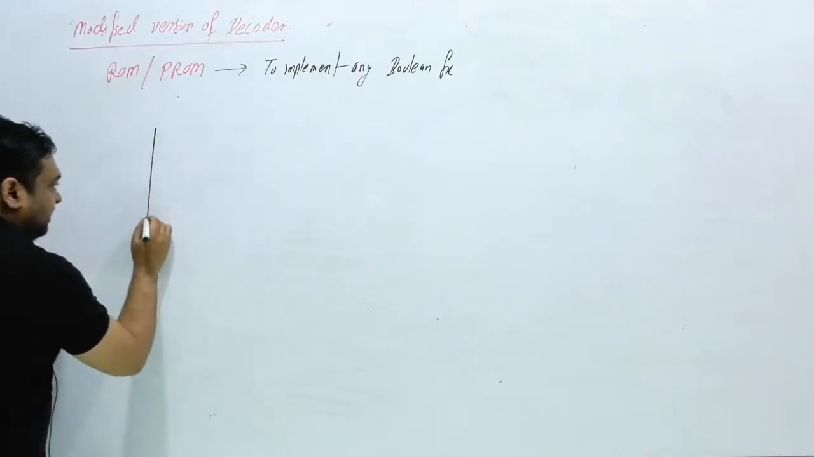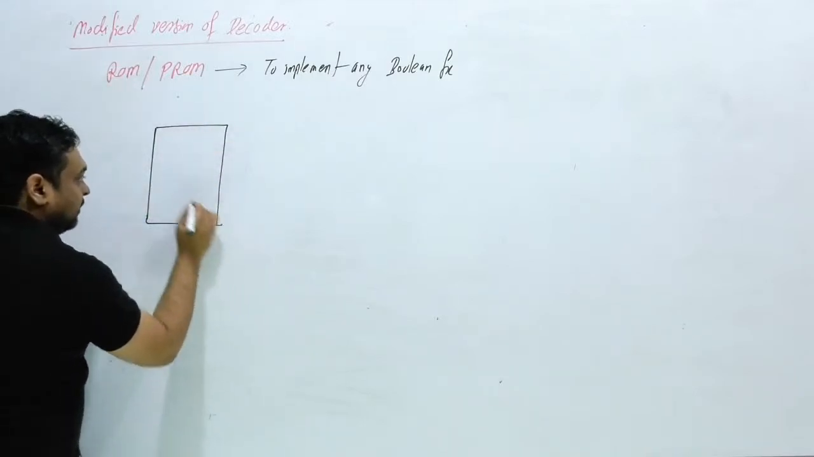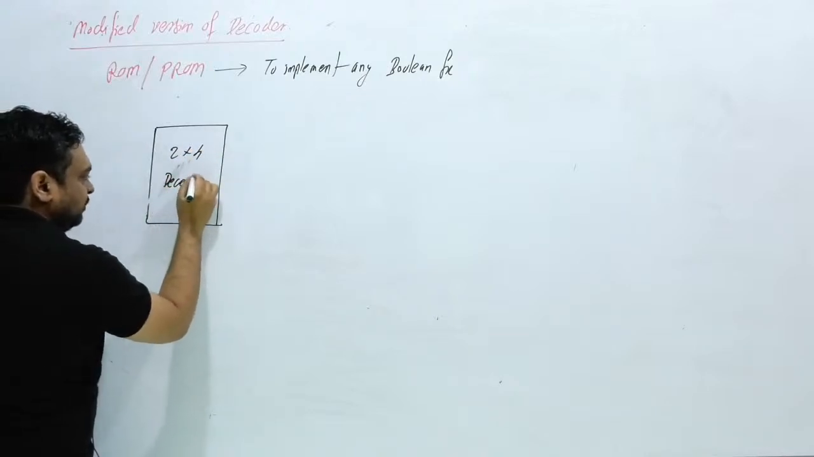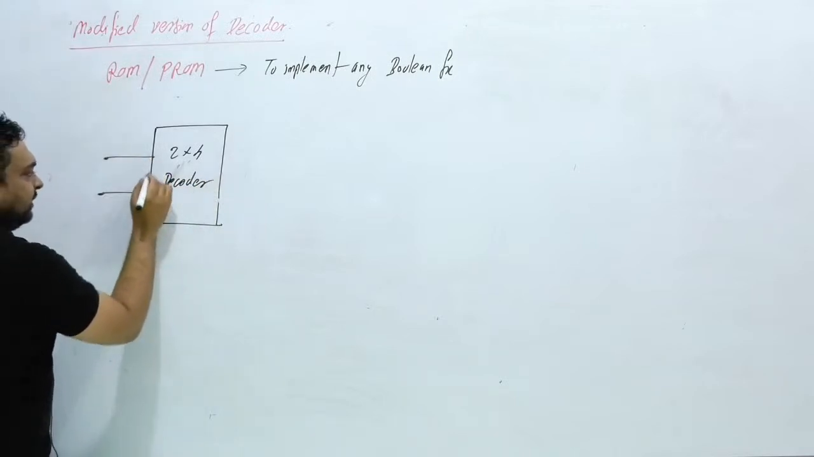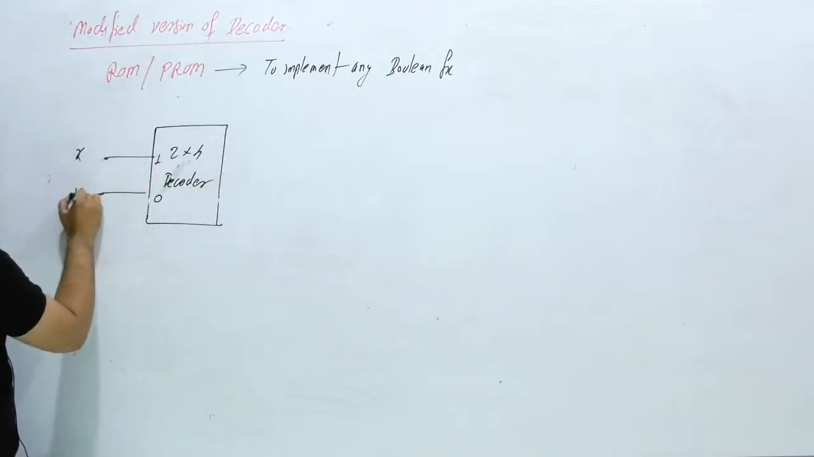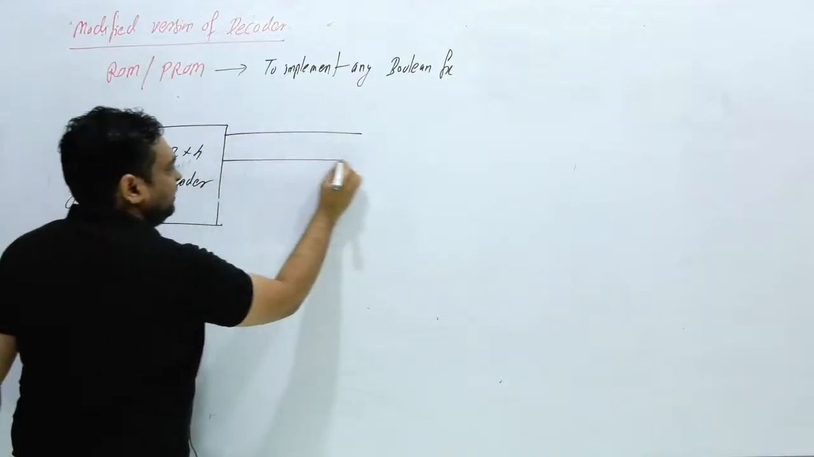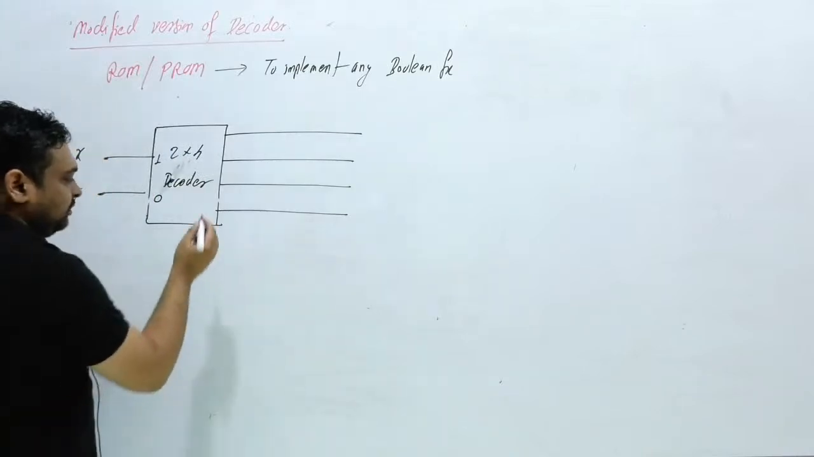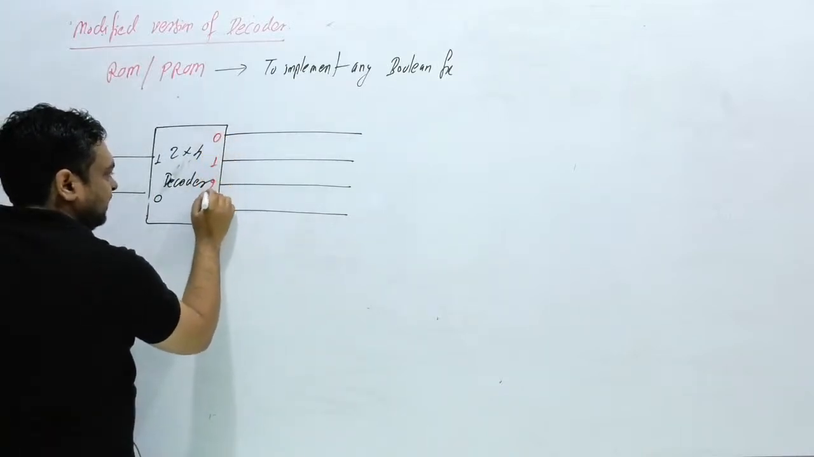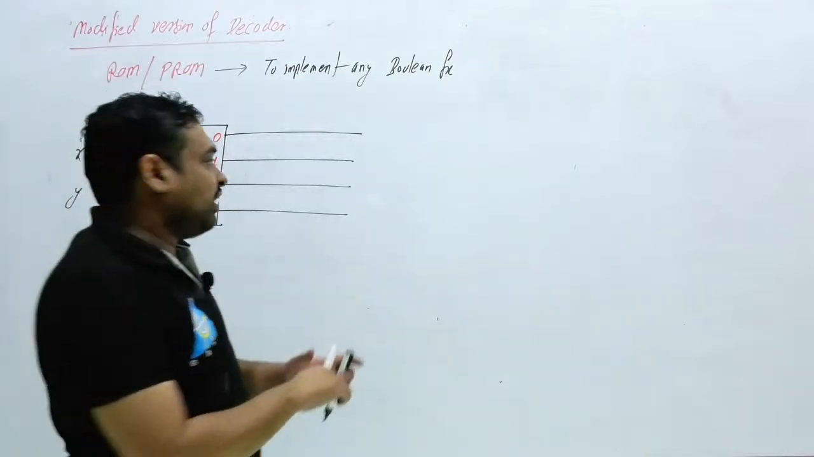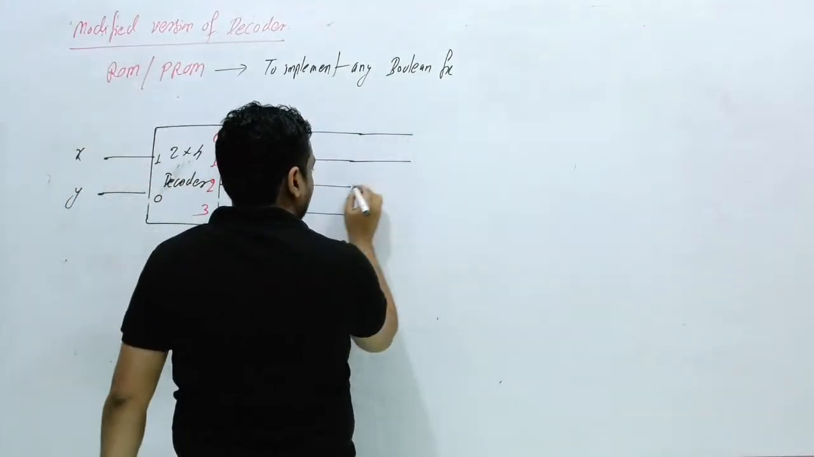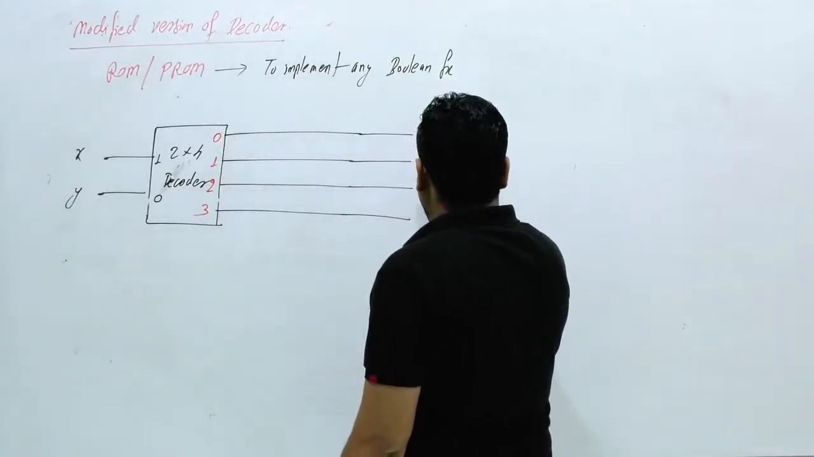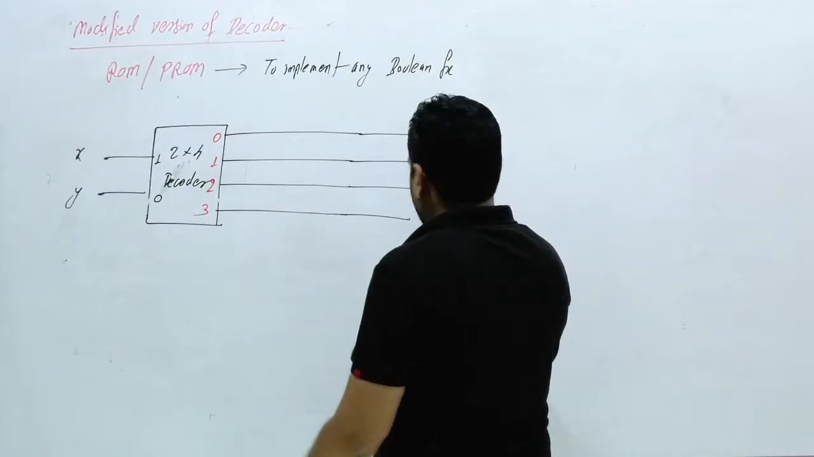Now, suppose I am considering here a 2 cross 4 decoder. This is 1 and this is 0. This is x and this is y. Here are 4 outputs, 1, 2, 3 and 4. I am considering active high. You can also consider active low. Suppose this is 0, this is 1, this is 2 and this is 3. So you have 4 outputs. 0 means x dash y dash, 1 means x dash y, 2 means x y dash and 3 means x y.